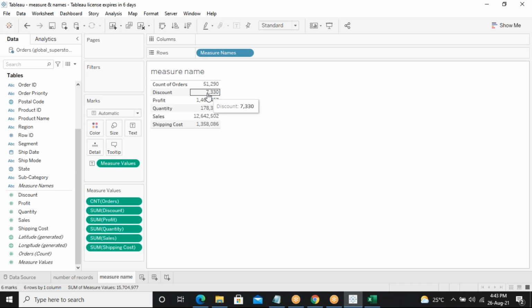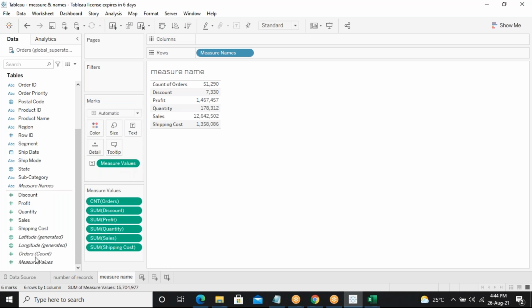Discount is nothing but the total discount I have distributed. I'm having different discounts, and this is the sum of discount. So totally, what is the discount I have given? This is the sum of discount for the entire database. This is the total discount, and this is the total profit and quantity. And the 6 fields which are generated here, the measure values, you can see here. All 6 values will be there: count of orders, shipping cost, sales, quantity, profit, and discount. So 1, 2, 3, 4, 5, 6.